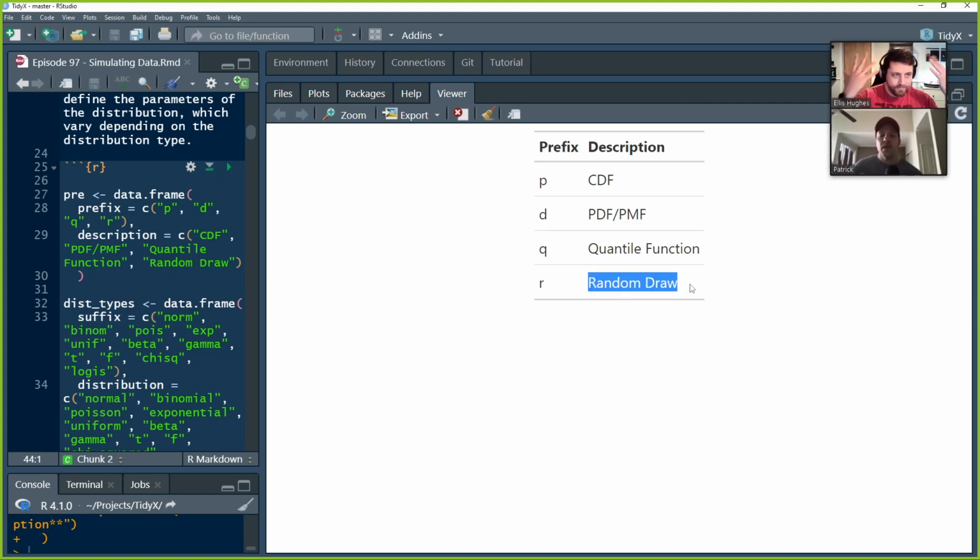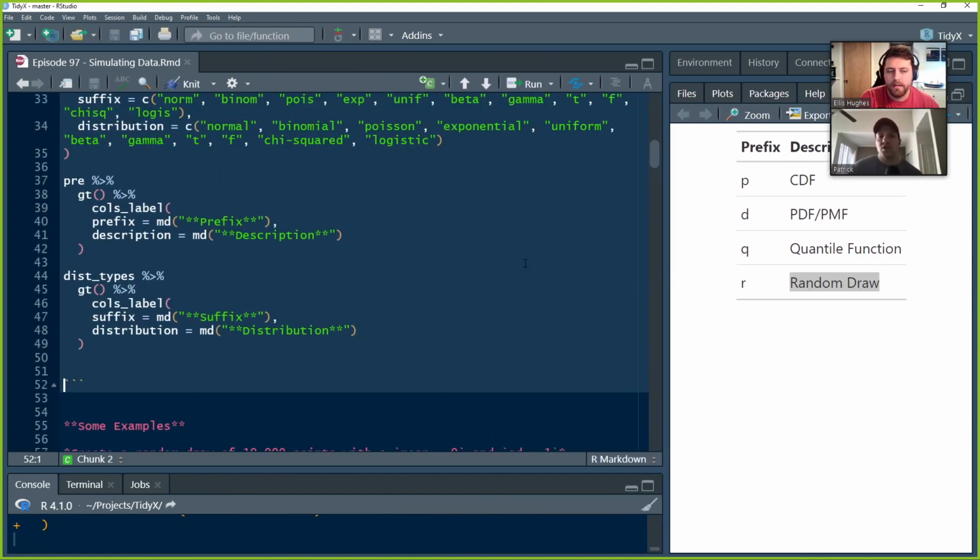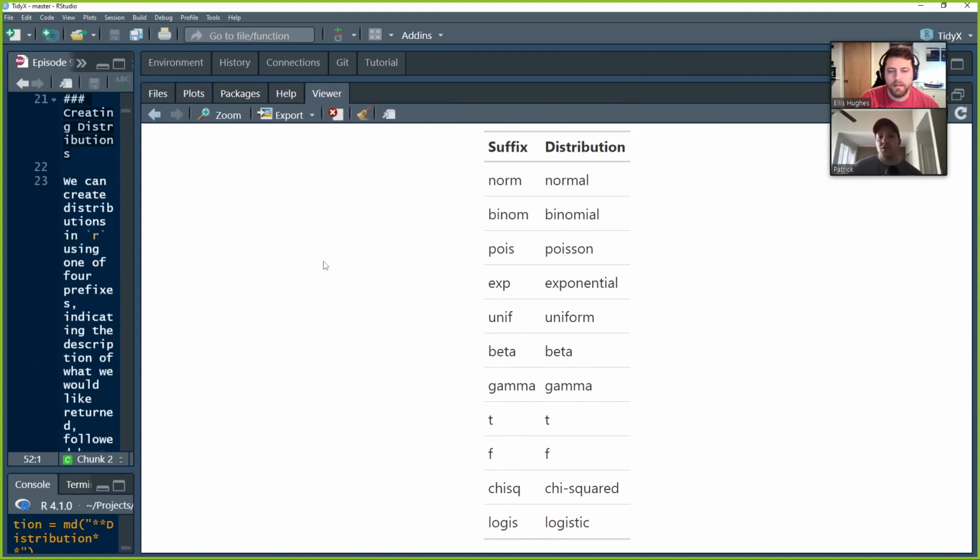And I'm not going to get too in depth on those right now because you're going to see them in the examples. And it's much easier to understand it when you actually see it. Way easier than me talking through it. The prefix is followed by a suffix, which describes the type of distribution that you want to work from. So as you could imagine, these are all named very conveniently.